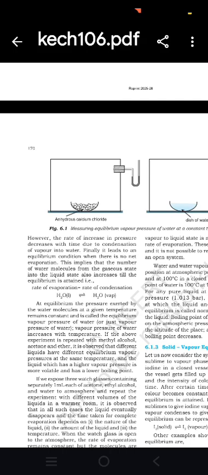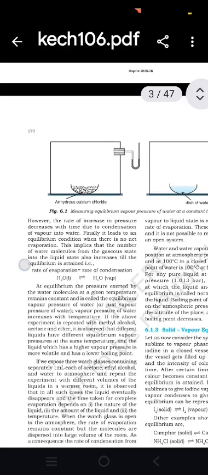However, the rate of increase in pressure decreases with time due to condensation of vapor into water. Finally, it leads to an equilibrium condition when there is no net evaporation. This implies that the number of water molecules going from the gaseous state into the liquid state also increases till equilibrium is attained. Rate of evaporation is equal to rate of condensation: H2O(l) is in equilibrium with H2O(vapor).